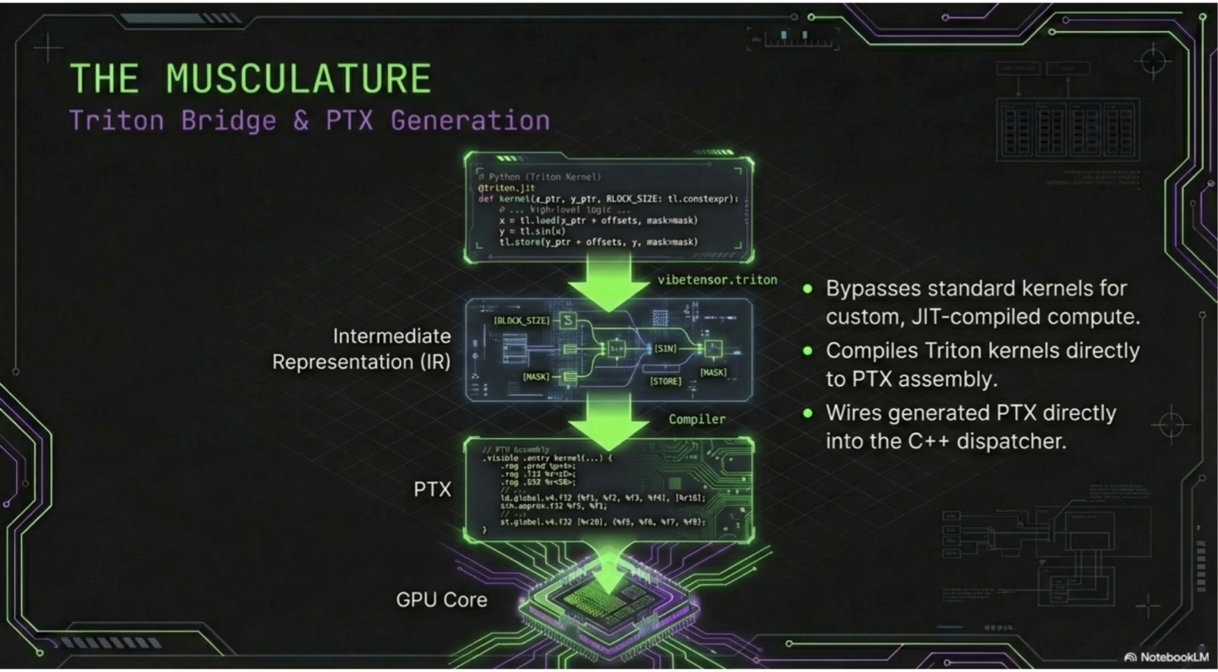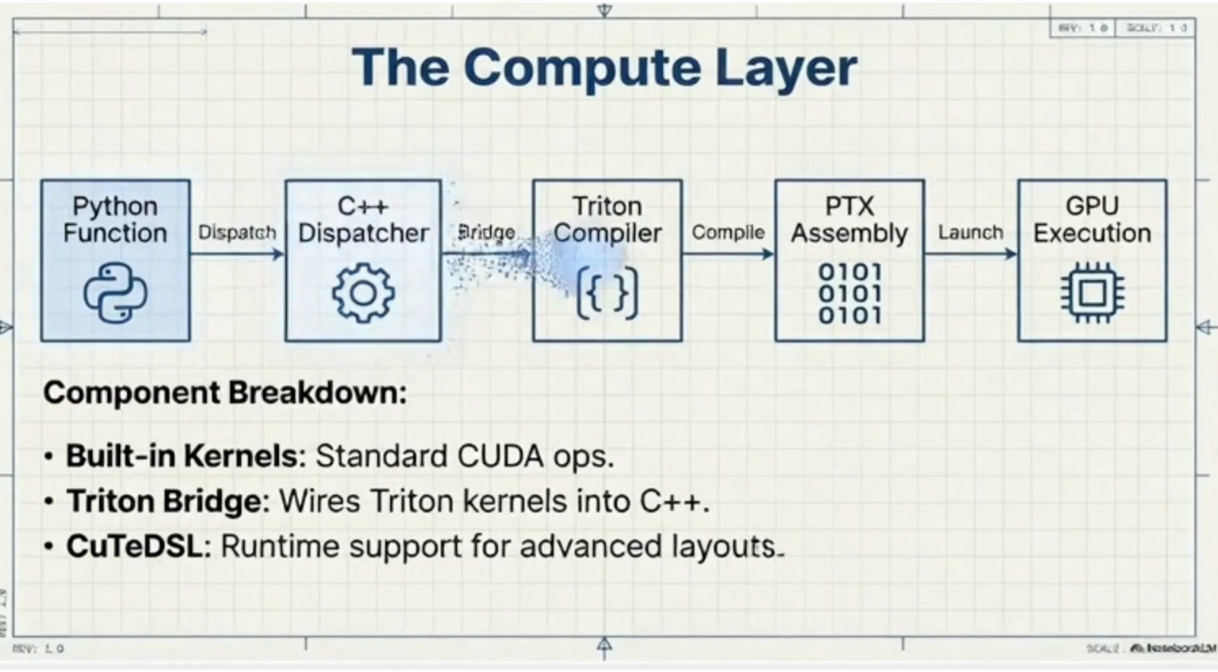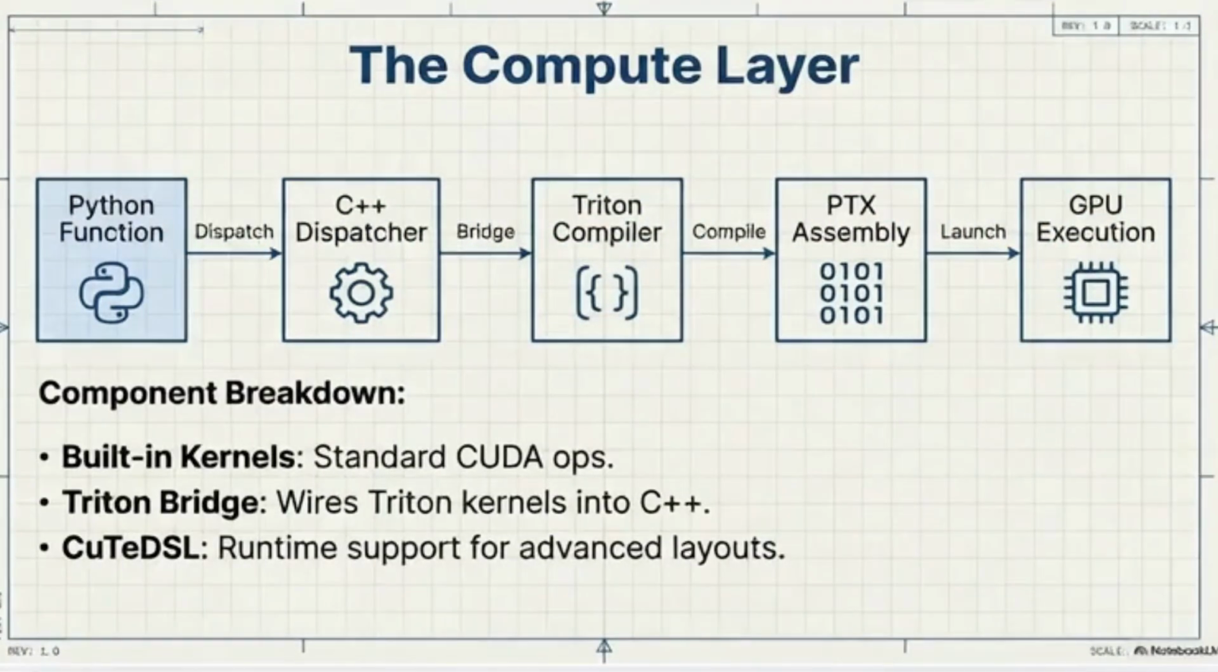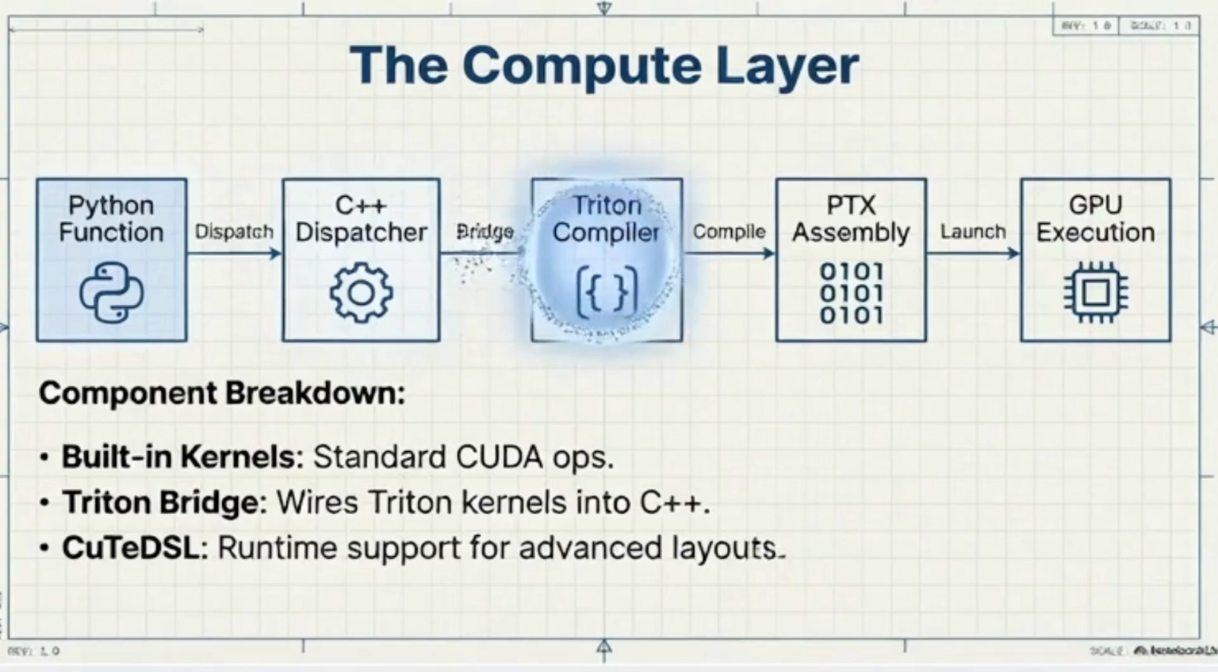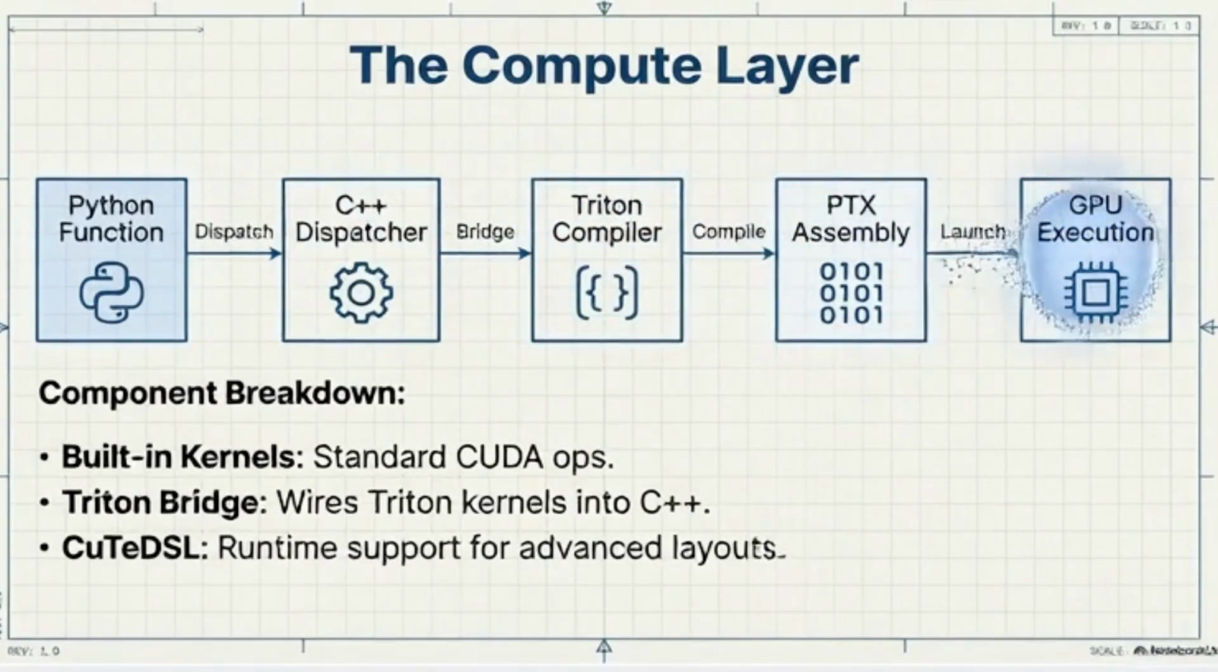But VibeTensor also supports a Triton bridge. In that case, the dispatcher routes the call into a Triton compilation pipeline. Triton kernels are compiled into PTX, Nvidia's intermediate assembly language, and then launched on the GPU. So the flow becomes Python function to C++ dispatcher, to Triton compilation, to PTX generation, to GPU execution.